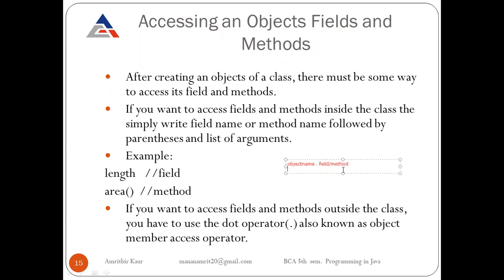So for example, we want to access length outside the class. Here R is our object, so R dot length. And if we want to use the area method outside the class, then we can use R dot area. So to access any method and field outside the class, we have to use the dot operator. Firstly, we write our object name, then a dot, then the field name or method name as per our requirement.